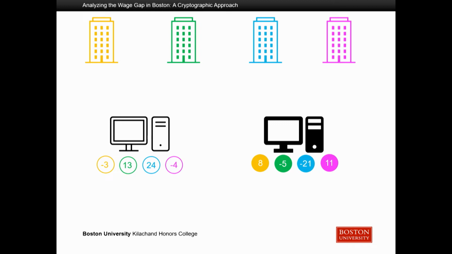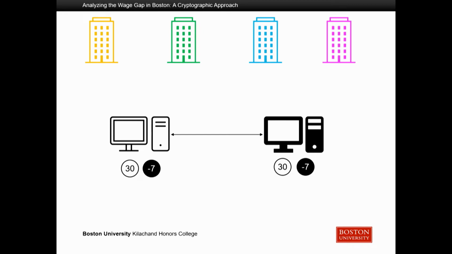At this point, the servers are going to take all their data pieces and sum them up. Here, they can just send them over to the other server, and each server is going to take both of these 2 pieces and add them up. This is actually the total sum of the salaries across these 4 companies, so to get the average, all we have to do is divide by 4. Pretty easy. Now, one question you should be asking yourself is, what happens if one of these servers is hacked?